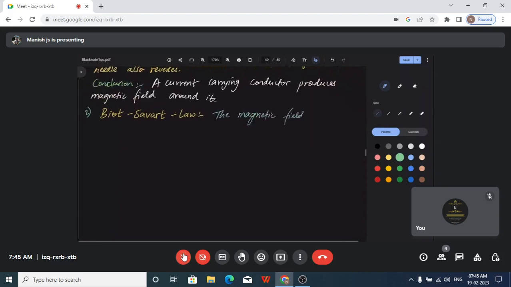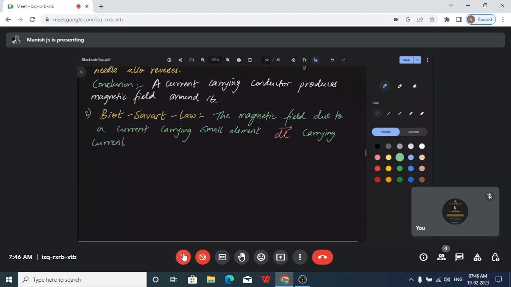The magnetic field due to a current carrying small element dl, we give it a vector notation, small element dl because we use a displacement vector, small element dl carrying current I, again I am using the notation capital I, carrying current I at a point P located at a distance R is given by